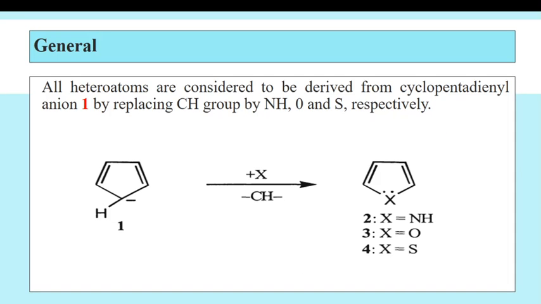In general, all these heterocycles are considered to be derived from the cyclopentadienyl anion. Structure 1 is the cyclopentadienyl anion. By replacing a CH group with NH, you will get pyrrole. By replacing CH with oxygen, you will get furan. And by replacing CH with sulfur, you will get thiophene. So these three are very important heterocycles: pyrrole, furan and thiophene.